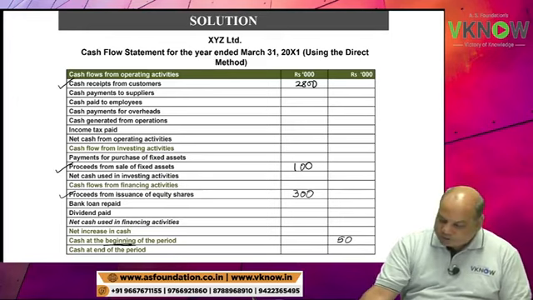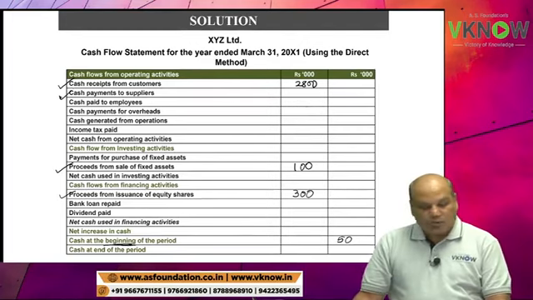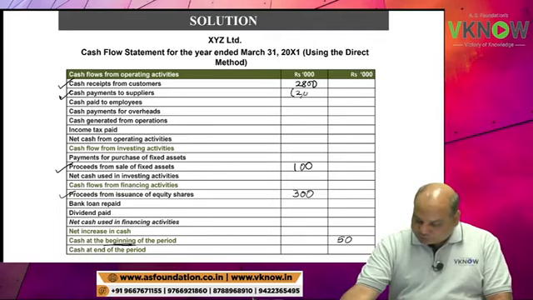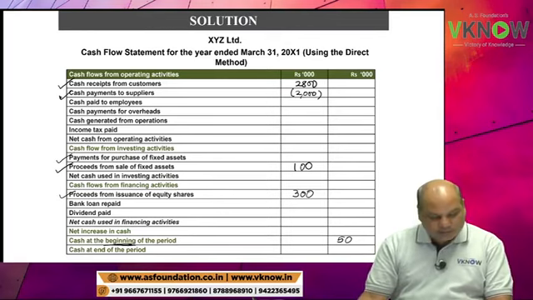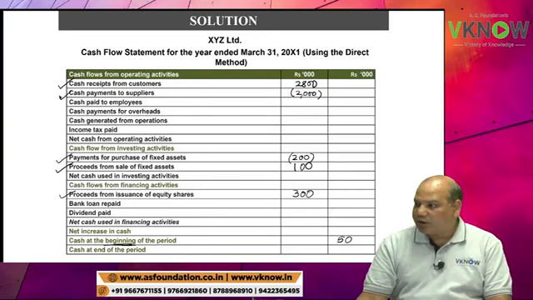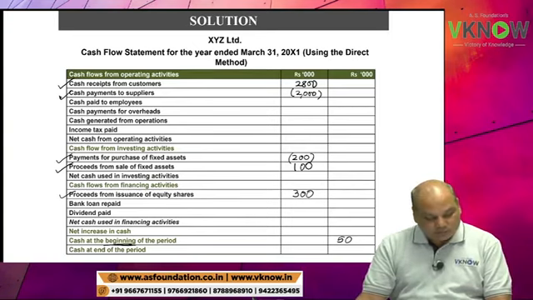Outflows: payment to creditor, operating activities, 2000. Purchase of fixed asset is 200 in bracket.